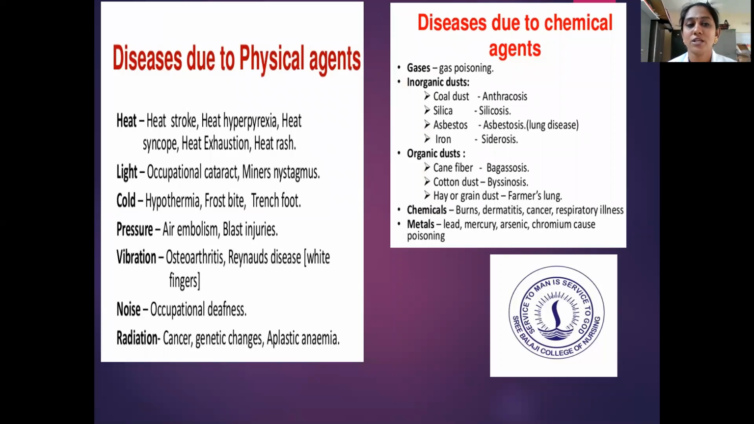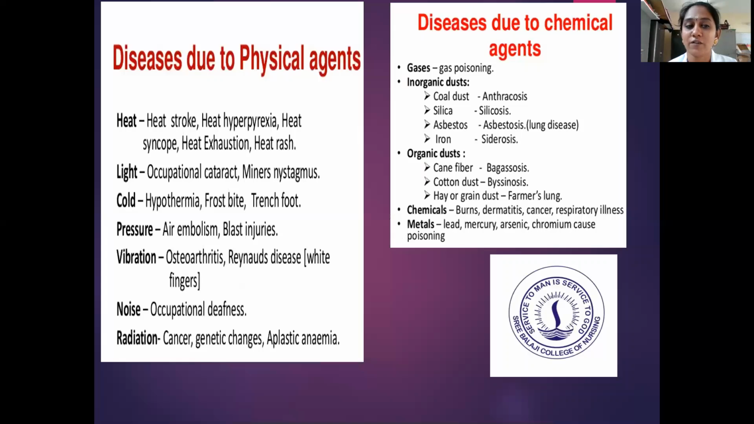So first we'll move on to see the diseases. The first one is diseases due to physical agents. These are the physical agents: heat, light, cold, pressure, vibration, noise, and radiations. So these things are coming from the physical hazards.